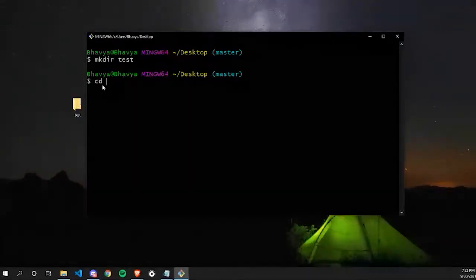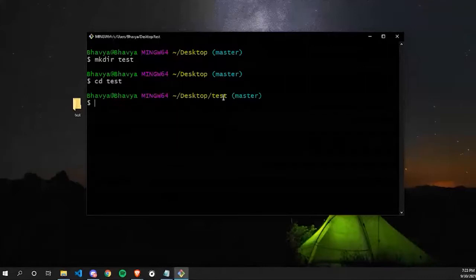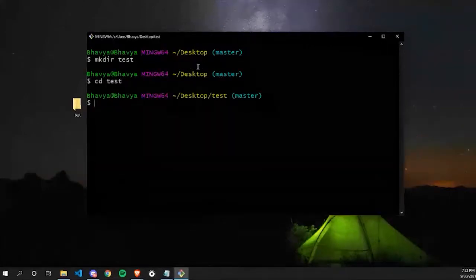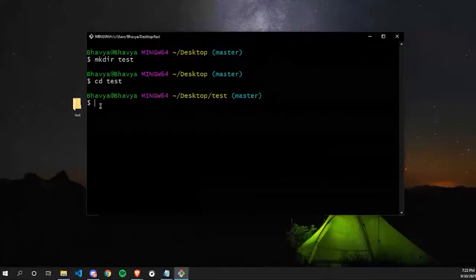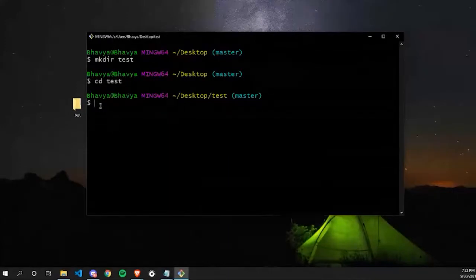I want to go inside my folder test. So I'll write test here. If I press enter, you can see here, earlier my terminal was pointing to desktop. Now I'm inside my test folder. So from now on, if I create a new file or a new folder, it will be created in my test folder.